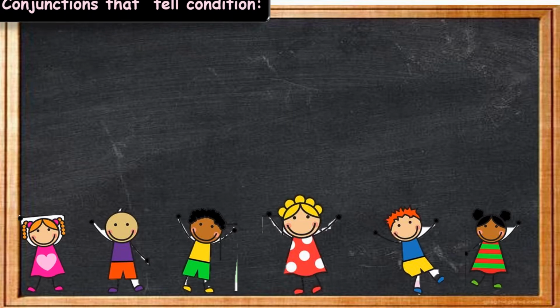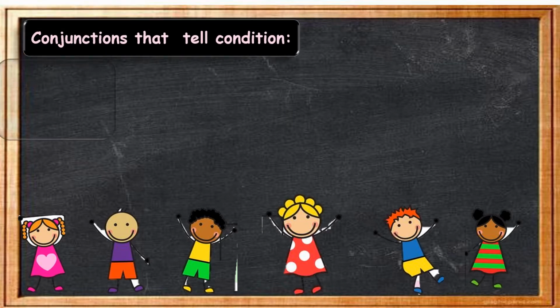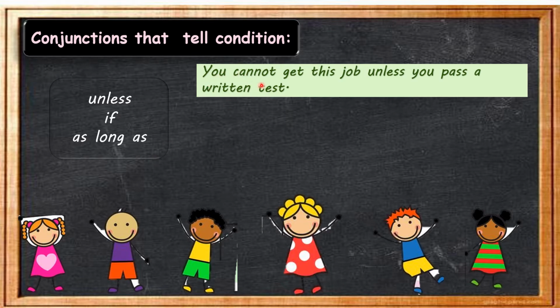Now children, see what conjunctions tell conditions, that inform us about condition: unless, if, as long as. So children, unless, if, as long as are the conjunctions that give information about condition. For example: you cannot get this job unless you pass a written test. So children, what conjunction is used here? Unless.